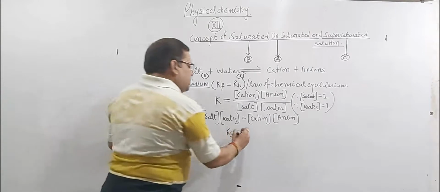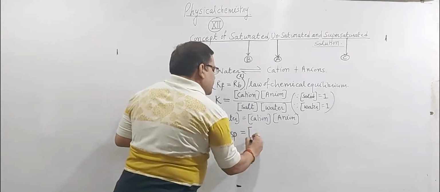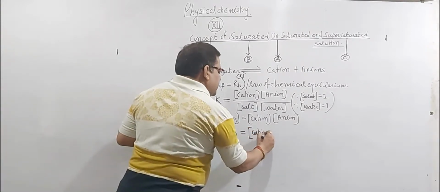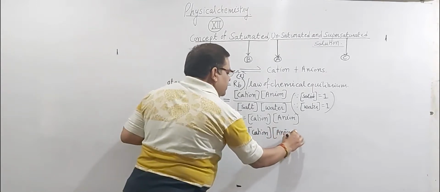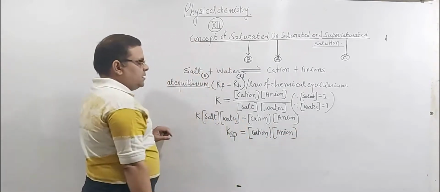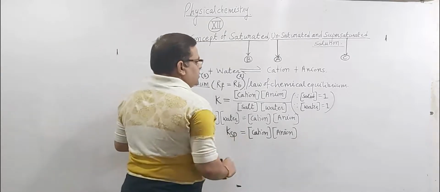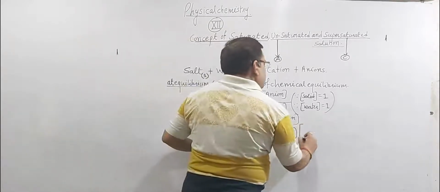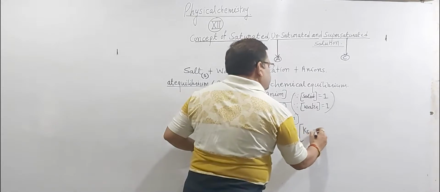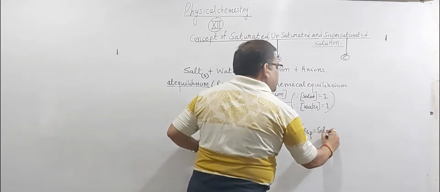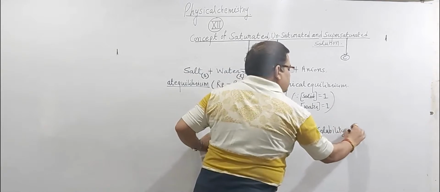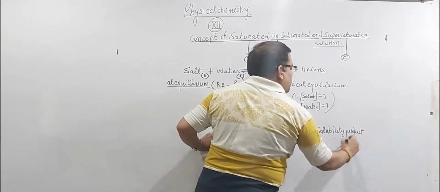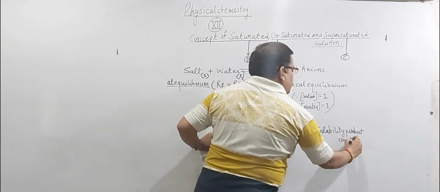And solubility product constant is equal to molar concentration of cation multiplied by molar concentration of anion. Note down in your copies.